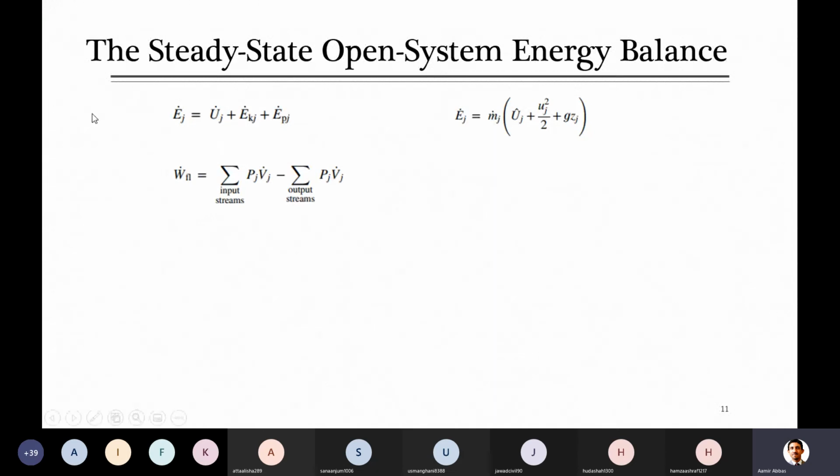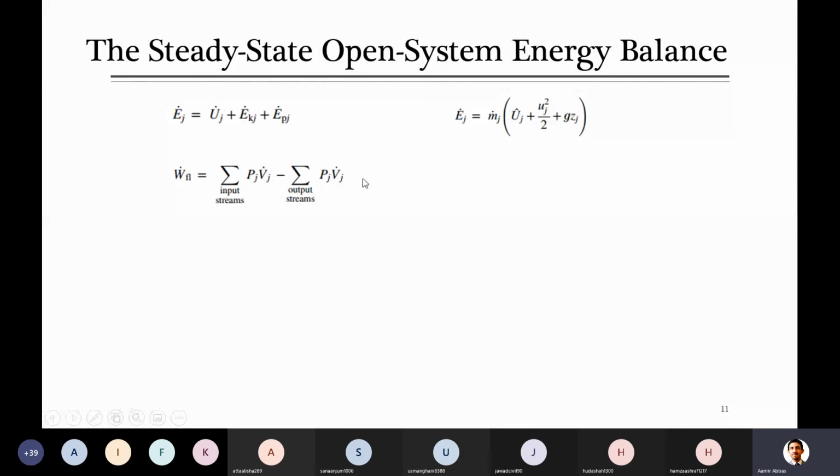So this equation changes to m P v specific for input streams minus m P v specific for output streams. He has taken the input stream as positive and the output stream as negative, because input streams actually do work on the system as they get into the system, so that is positive, and it is negative when it is work done by the system, leaving the system.